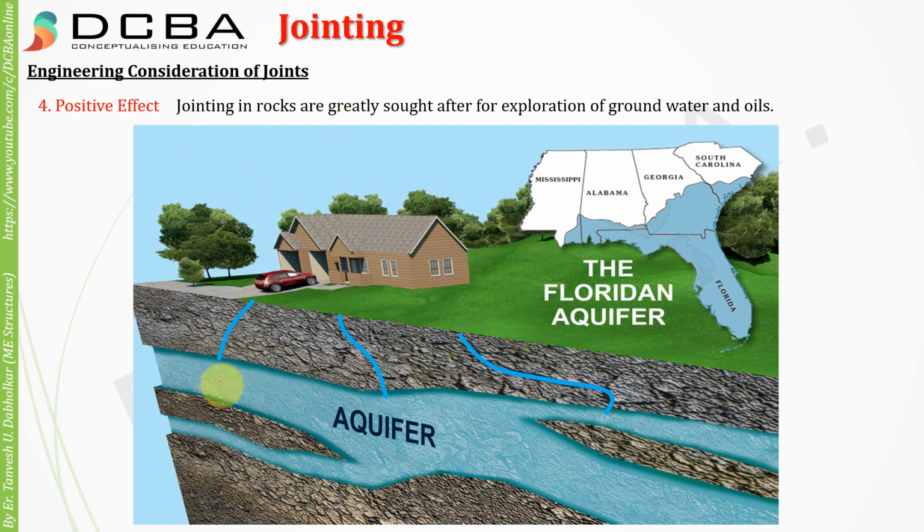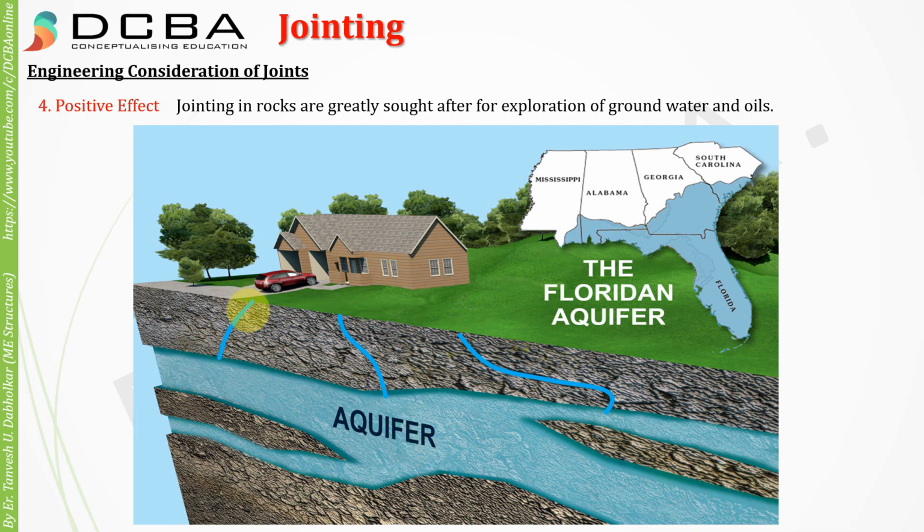What is an aquifer? An aquifer is an underground water storage, a natural underground water body. It is generally the one you find when you dig a well and find water.